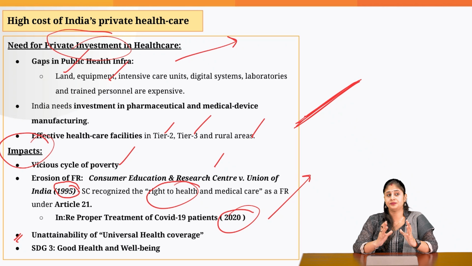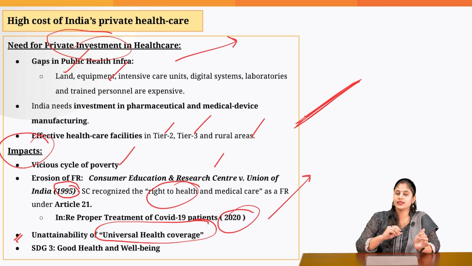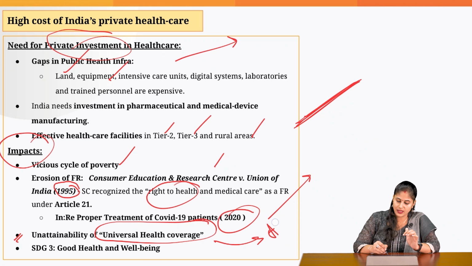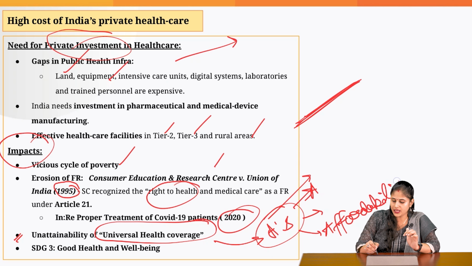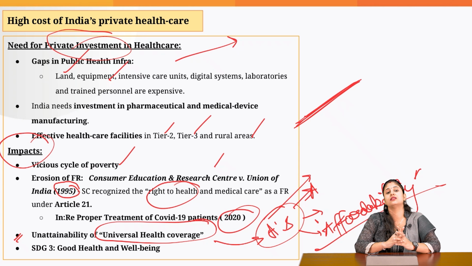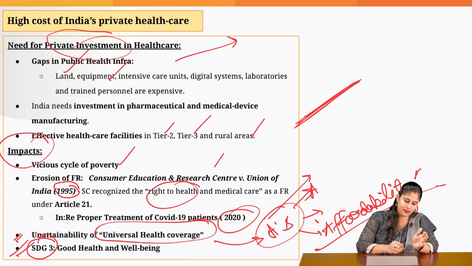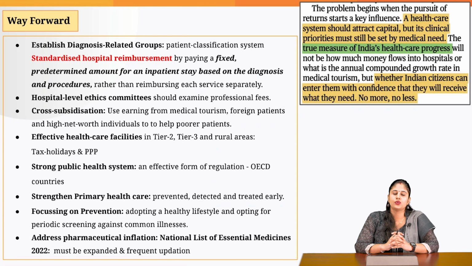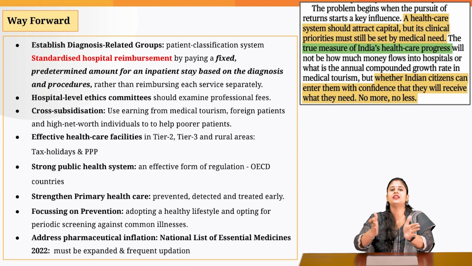And if the medical bills are inflated, what happens? We are unable to attain this idea of universal health coverage, which simply means that the 3 A's need to be met: availability, accessibility, and affordability. But when the medical bills are getting inflated, the medical services no more remain affordable. And lastly, this severely dampens our transition towards Sustainable Development Goal number 3, which talks about good health and well-being.